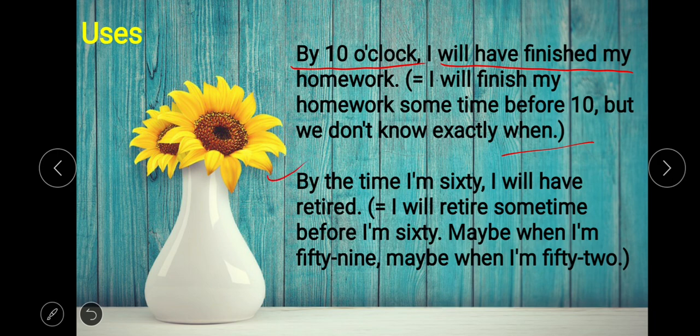Next example, by the time I am 60. Here this is the time point, by the time I am 60, means we are talking about the time when I will be 60. I will have retired, so I will have retired before I am 60. I will retire sometime before I am 60, maybe when I am 59, maybe when I am 52. So this action will be completed before this time point. So these are the uses of future perfect tense.